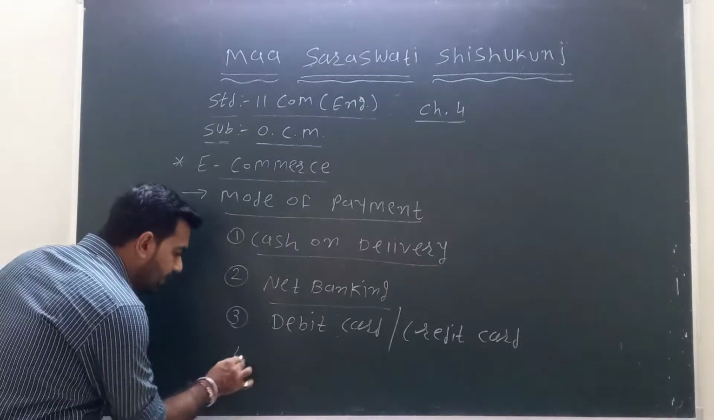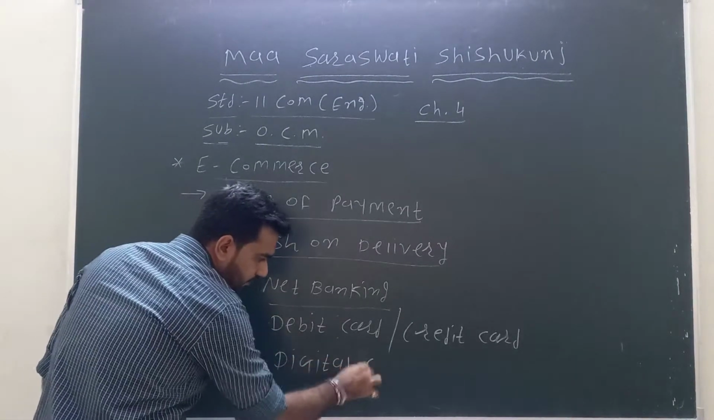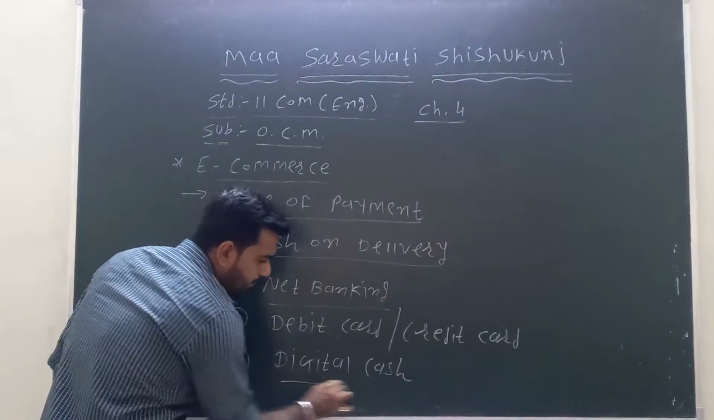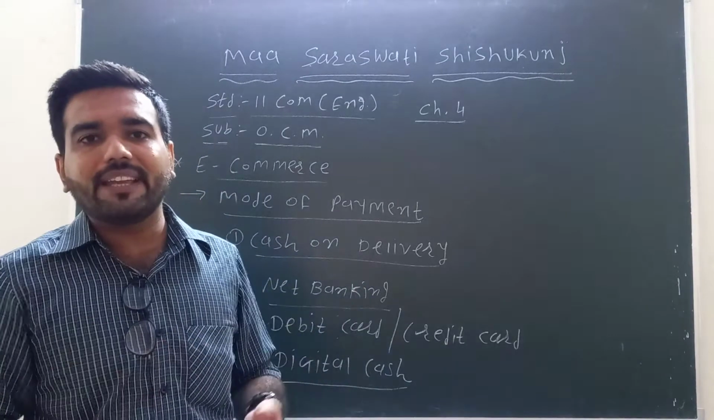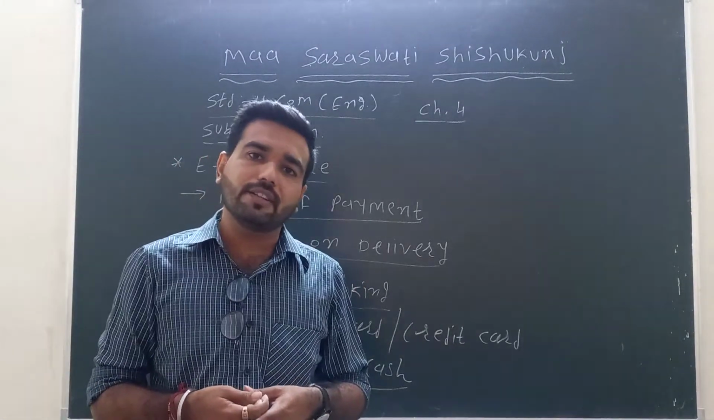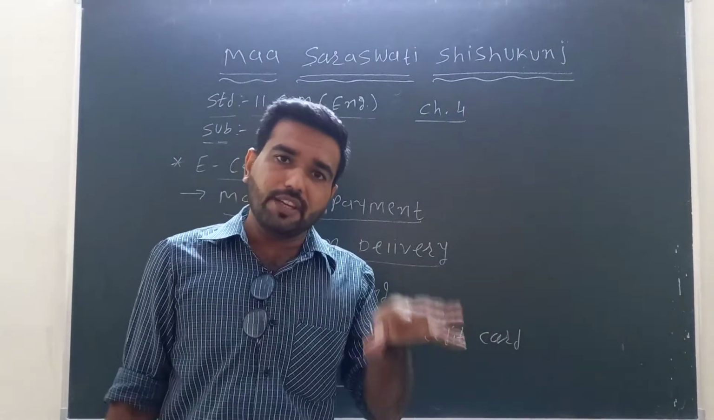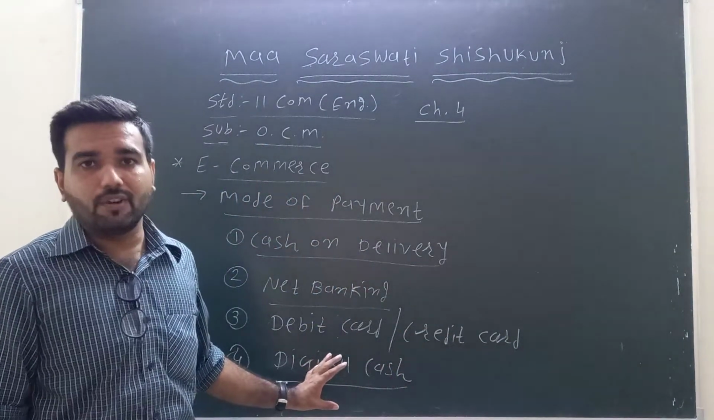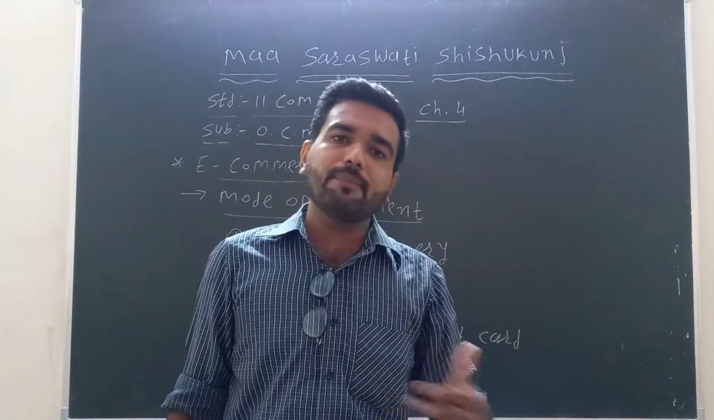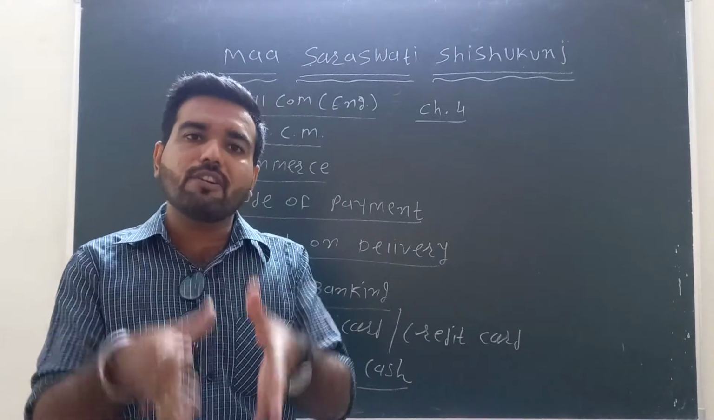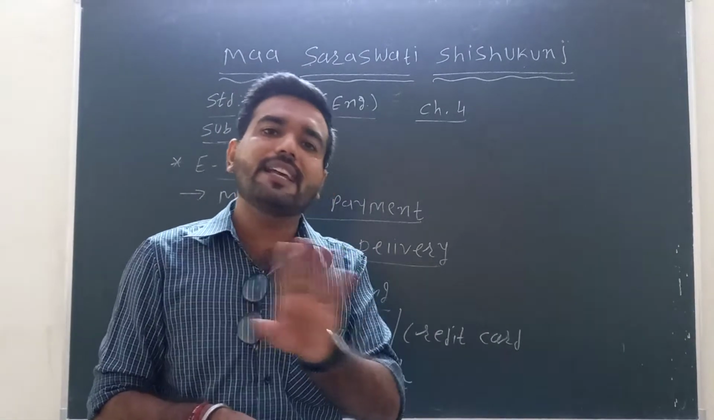Now fourth one, it is digital cash. Digital cash is also used for making payments in this kind of transaction. Digital cash means it has no physical existence. It is used only in cyberspace. Not everyone can use digital cash. So nowadays this type of digital cash is used in cyberspace, and there is no physical existence.